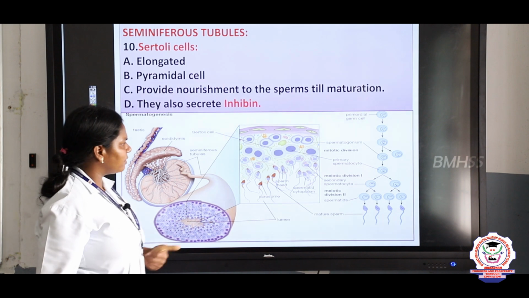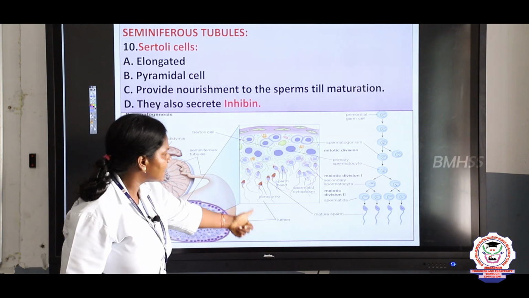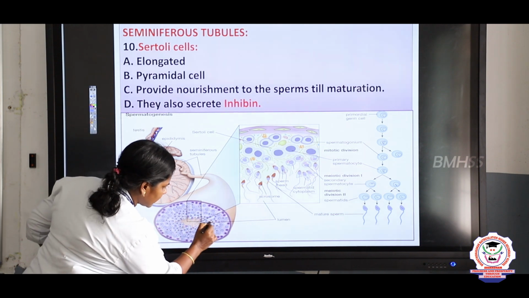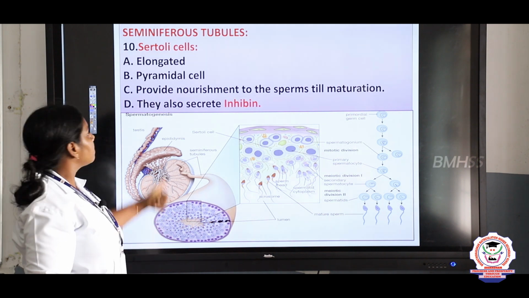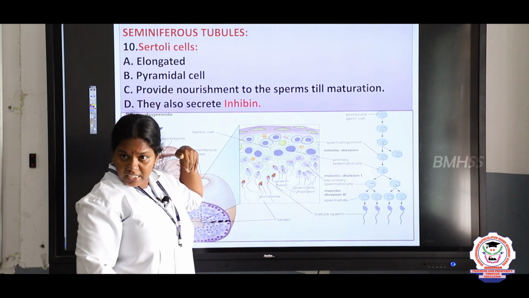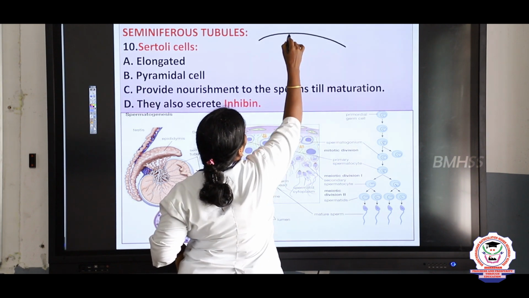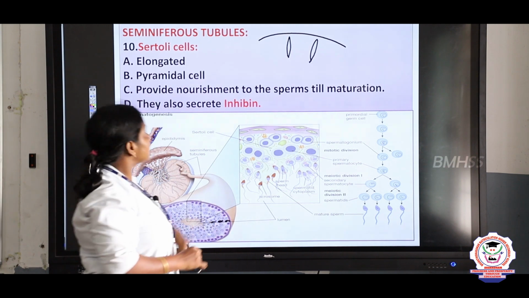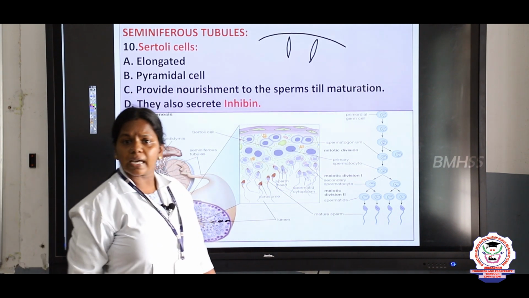So, let us see where the Sertoli cells are present. You see children, where are the Sertoli cells? Here are the Sertoli cells, they help in the nourishment of the sperm. They are elongated. If this is the testis epithelium, you can see the elongated cells like this. They are the Sertoli cells, they are pyramidal and they provide nourishment to the sperms.